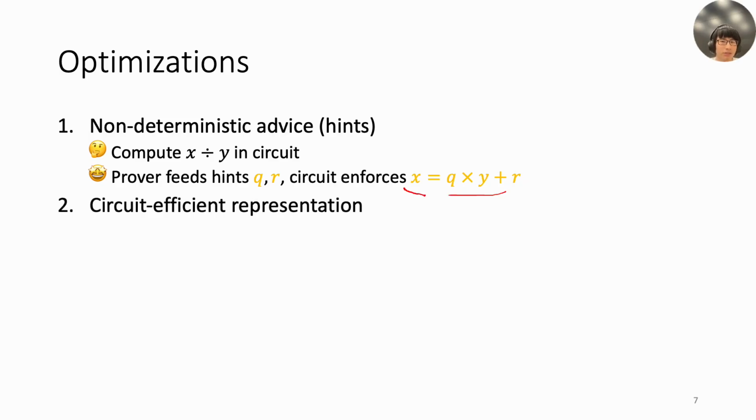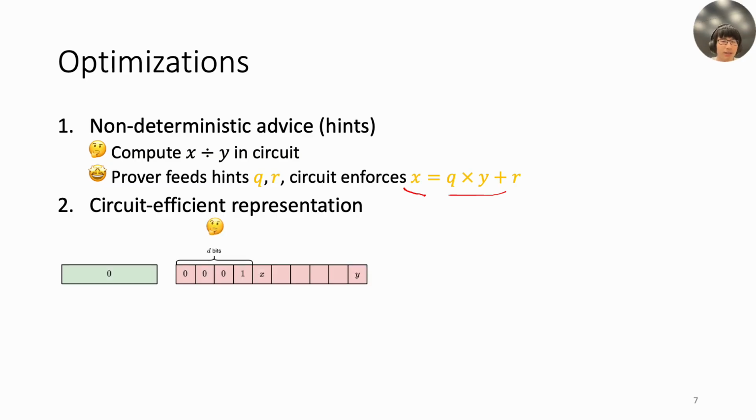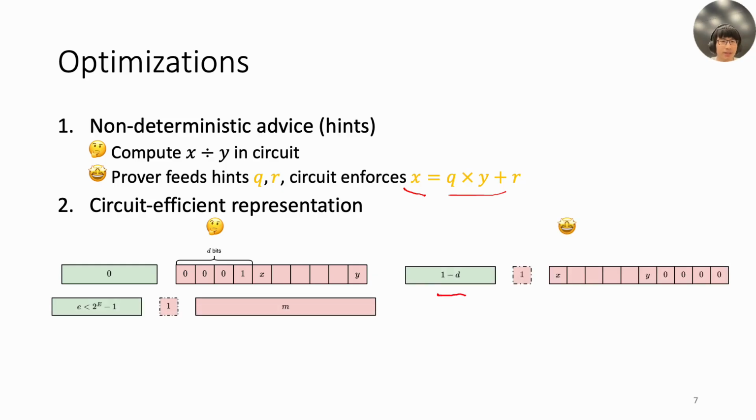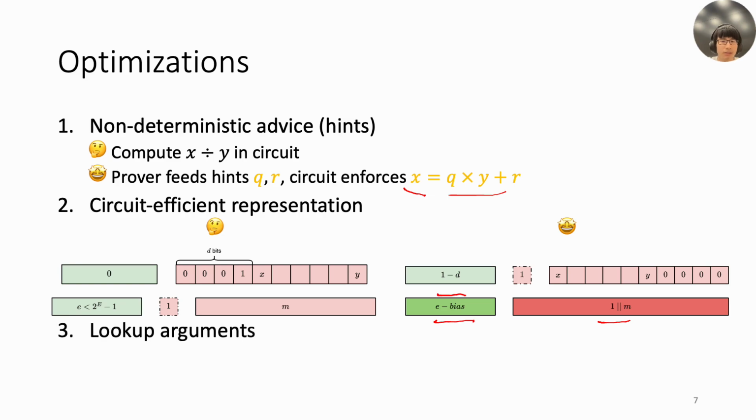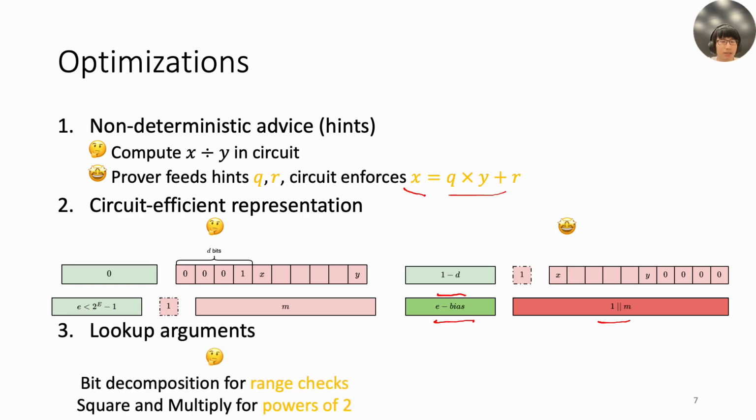We also modify the floating point representation to make it more efficient in circuit. For example, we avoid handling subnormal numbers separately by allowing the exponent to underflow. Furthermore, we remove the bias from the exponent and store the mantissa with explicit leading 1. Lookup arguments are also used to minimize the costs for range checks and power of 2 computation.